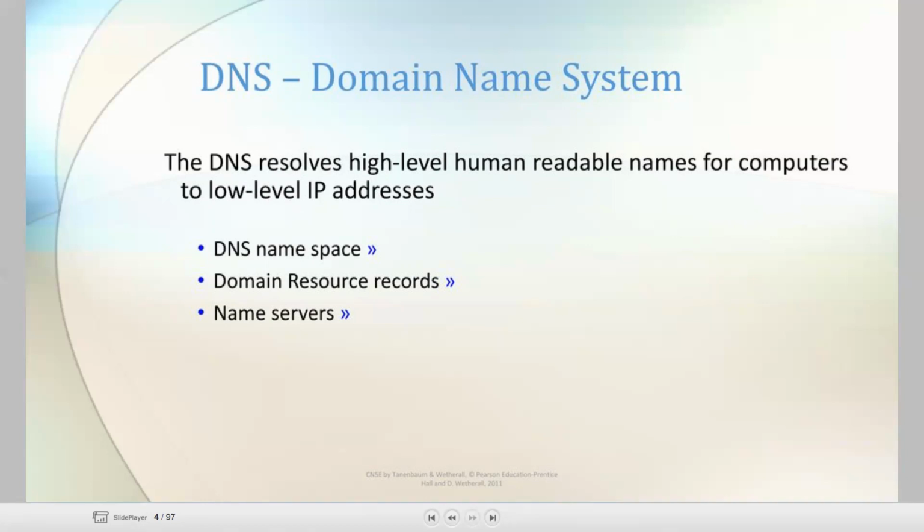Here, the DNS converts that readable name to an IP address. The name is mapped to an IP address, and this IP address is mapped to the server. This is the responsibility of DNS: in simple form, mapping human-readable names for computers to low-level IP addresses.